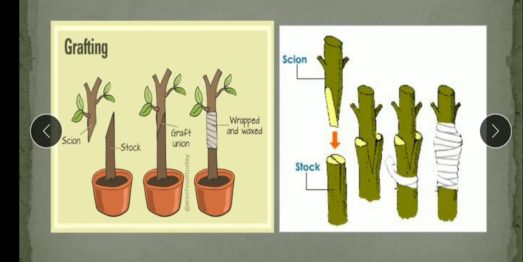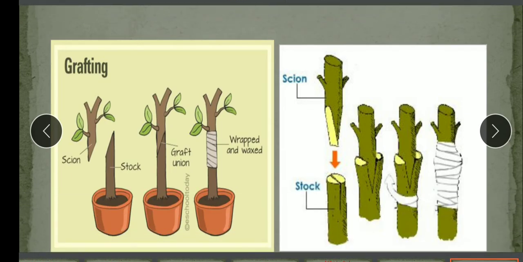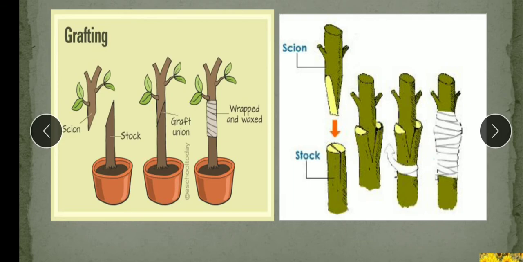Means two parts we are taking here, the root part, that is the stalk, and the shoot part, that is the scion. So they are selected from two different varieties of the plant. Now this shoot part is known as the scion and the root part is known as the stalk. Both are attached and tied properly. And now after a few days, this scion and stalk merge together due to rapid division of the cells.